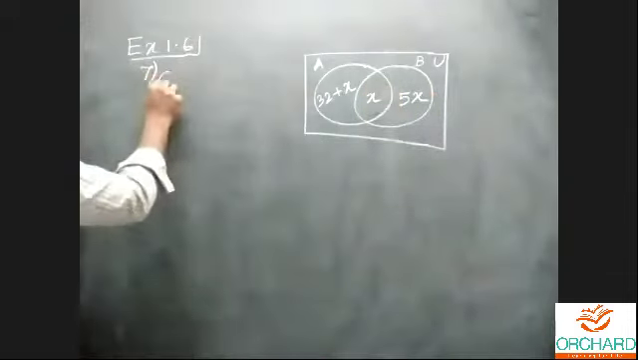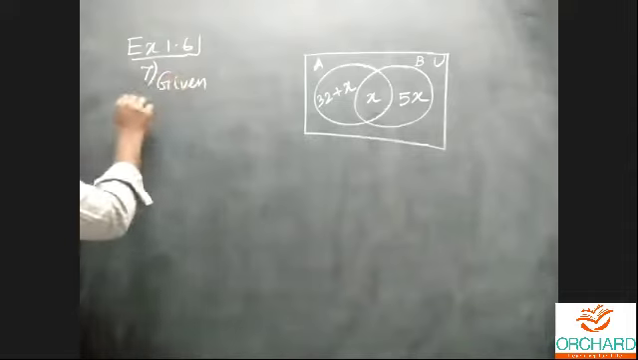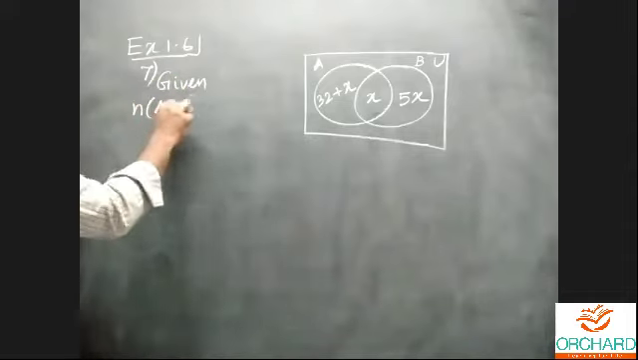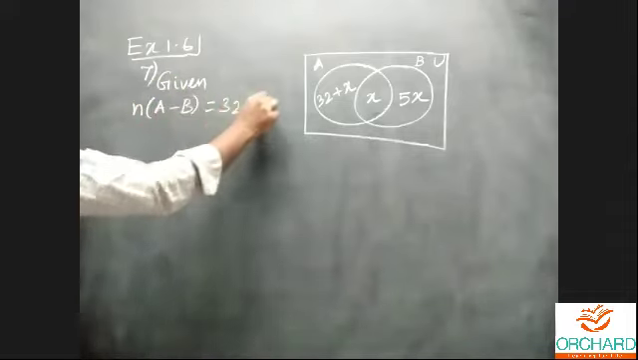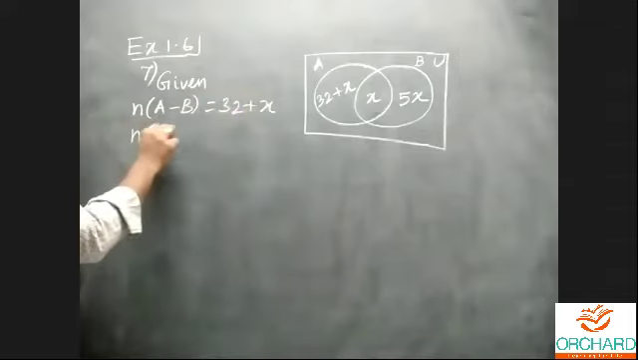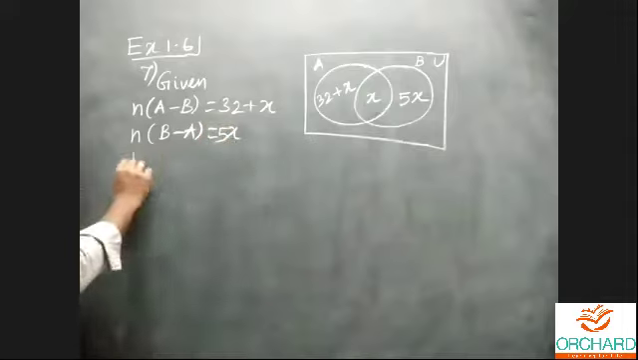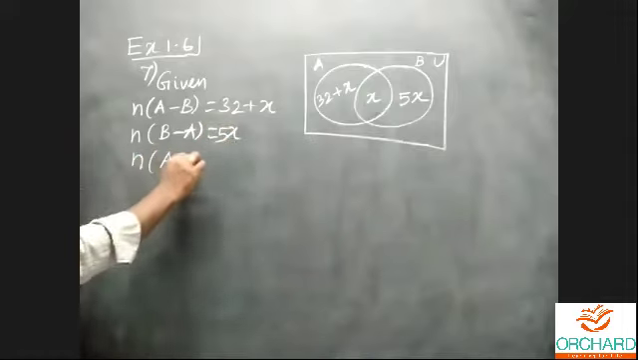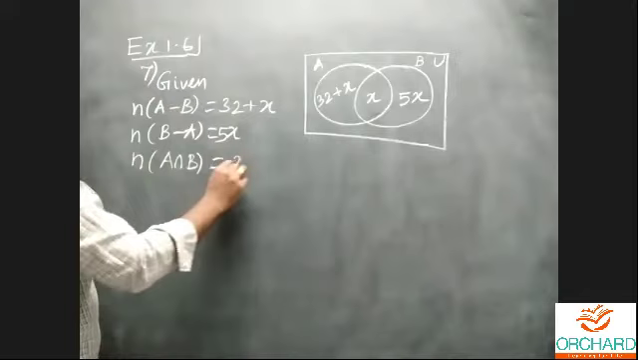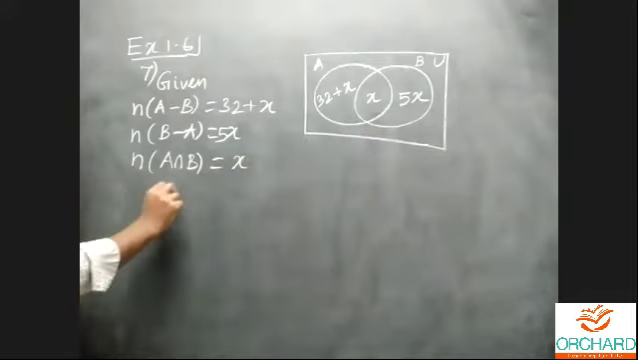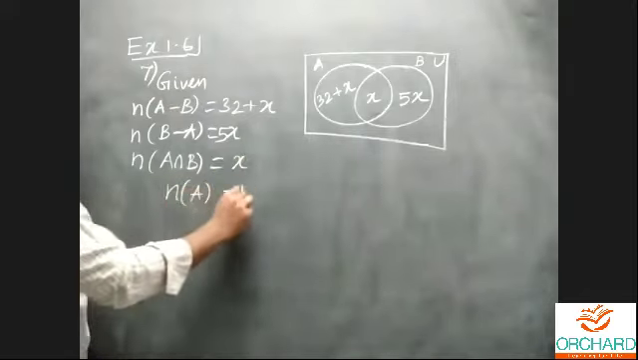The given information, write down the given information first. n of A minus B is 32 plus x. n of B minus A is 5x. n of A intersection B is equal to x. Also, they have given n of A is equal to n of B.